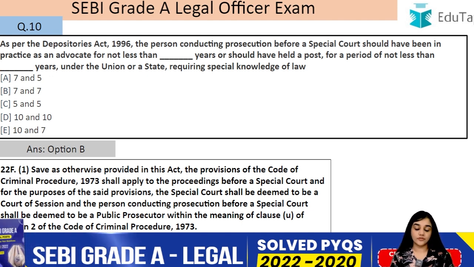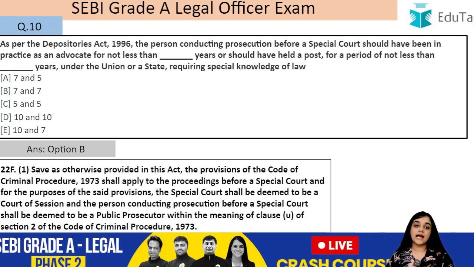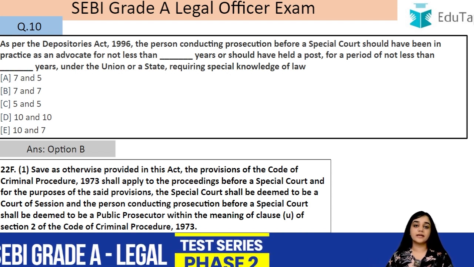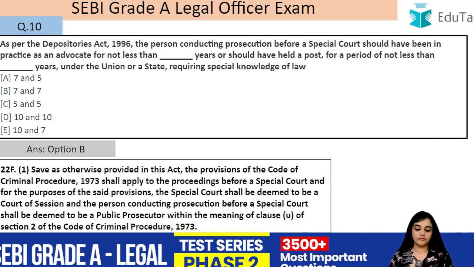This section we have already read. It is at least 7 years in both these cases, right? So he has to have at least 7 years experience as an advocate, or he must have held a post under either the state government or the central government for at least 7 years, which required some knowledge of law, right? Requiring special knowledge of law.